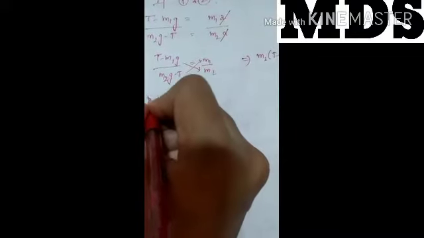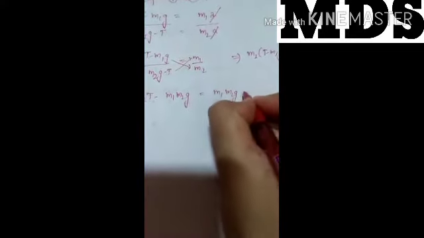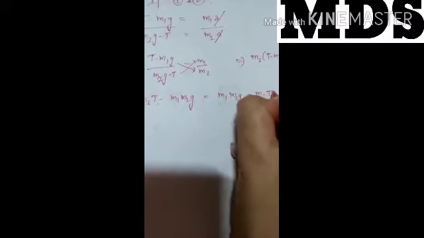Clear? Then m2T minus m1m2g equal to m1m2g minus m1T.